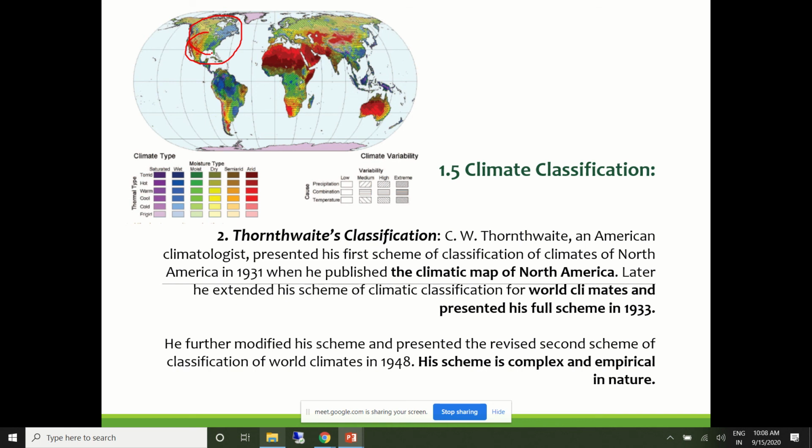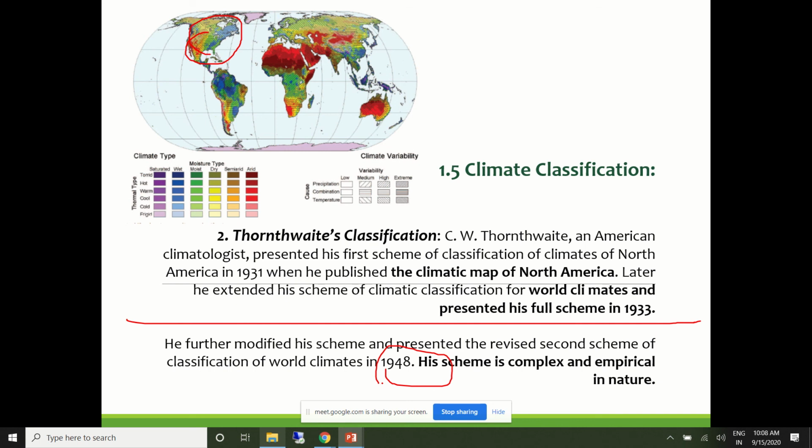Later, using the same principle, he extended this scheme to the entire world, and he further revised it and came out with a new classification as well.